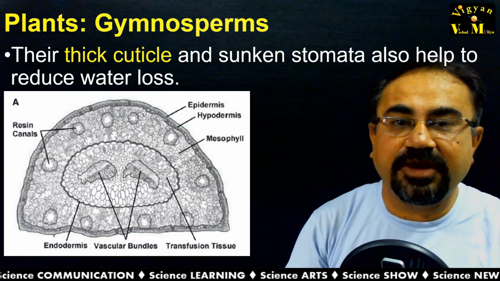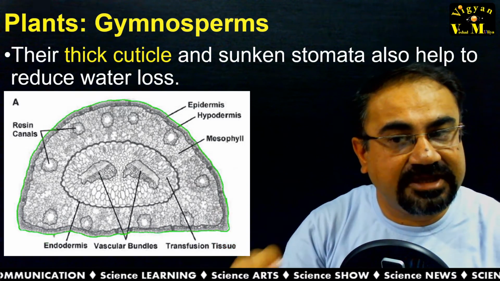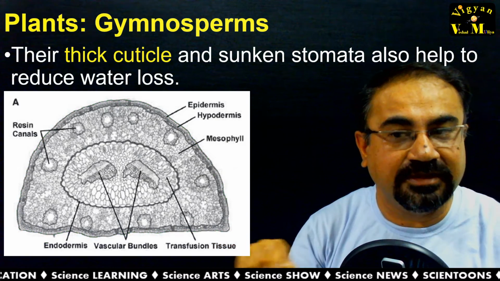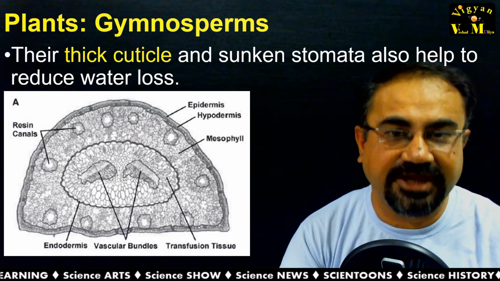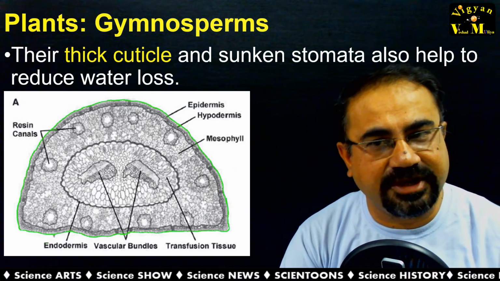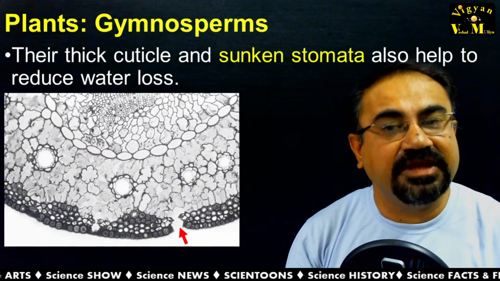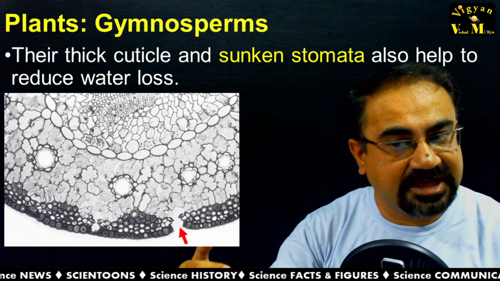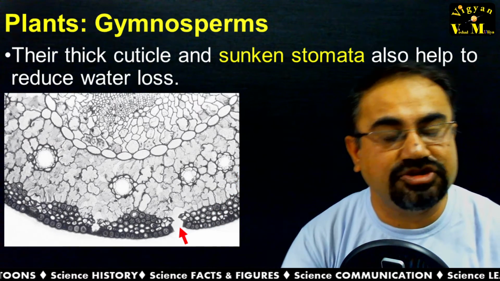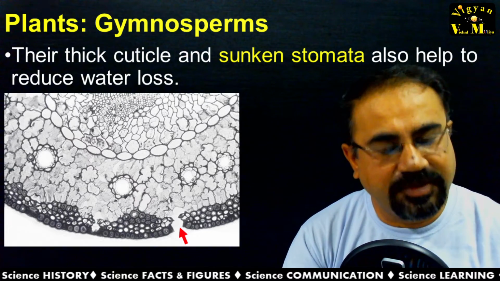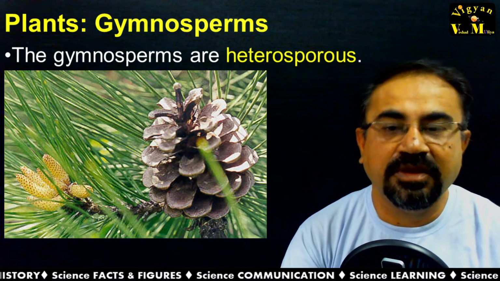Even in the internal part, we can see in this section the presence of a thick cuticle, and that thick cuticle does not allow water to escape. That is the adaptation for water retention. One can also see in the sectional view sunken stomata, and the sunken stomata help in the prevention of water loss.